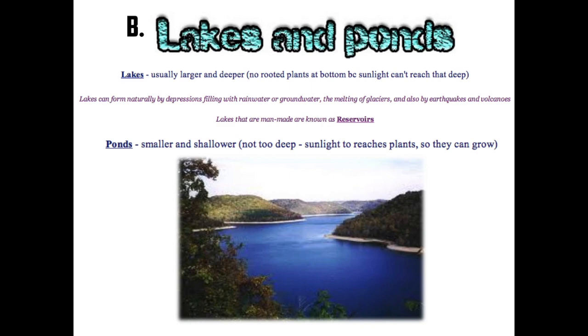The reason they don't have plants at the bottom is because plants need sunlight. Because the lakes are so deep, sunlight can't reach the bottom, so these plants can't perform photosynthesis and can't survive. Ponds, being more shallow, can have plants at the bottom. Sunlight can reach these plants so they can grow.